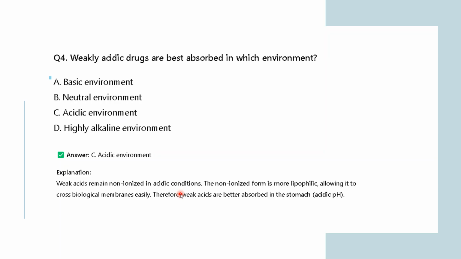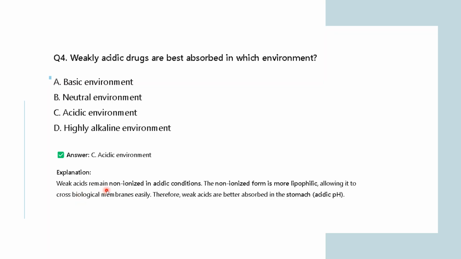Okay, so the right answer is acidic environment. Basically, we have seen ibuprofen. That is also a weak acid, and in the stomach it is getting absorbed better because of the acidic pH of the stomach, right? So weakly acidic drugs are best absorbed in an acidic environment.